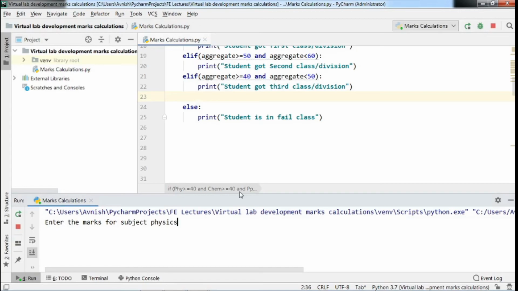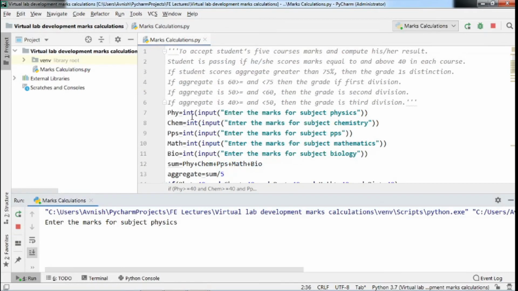Here it is asking me to enter the marks for subject physics. This is our first statement, where we have used the input function. Here I will provide some marks. Suppose 63 marks I have achieved in physics. When I press enter, what happens? This 63 will be captured by the input function, converted into an integer using the int function, and stored in variable phy.